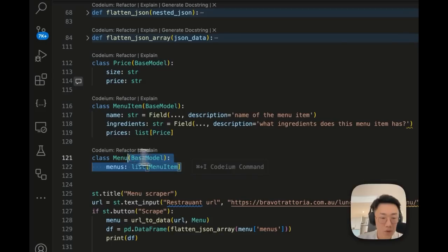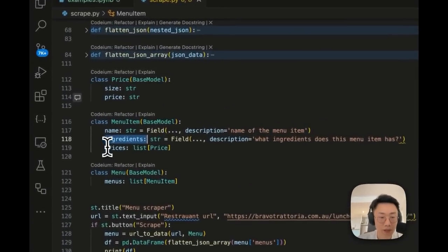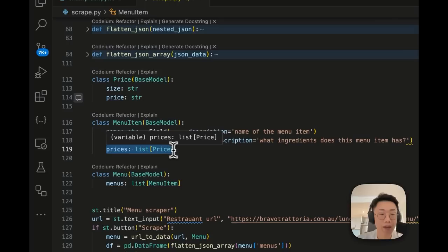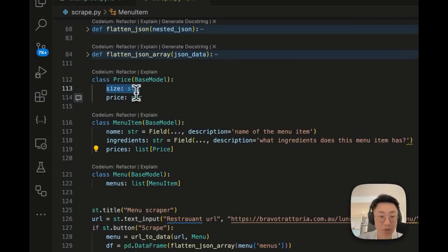I would define a data model where it has a menu. For each menu item, it will have the name of the item, the ingredients that go into the dish, as well as the price. And each item can have a different price by size. So it's a fairly complex data structure.